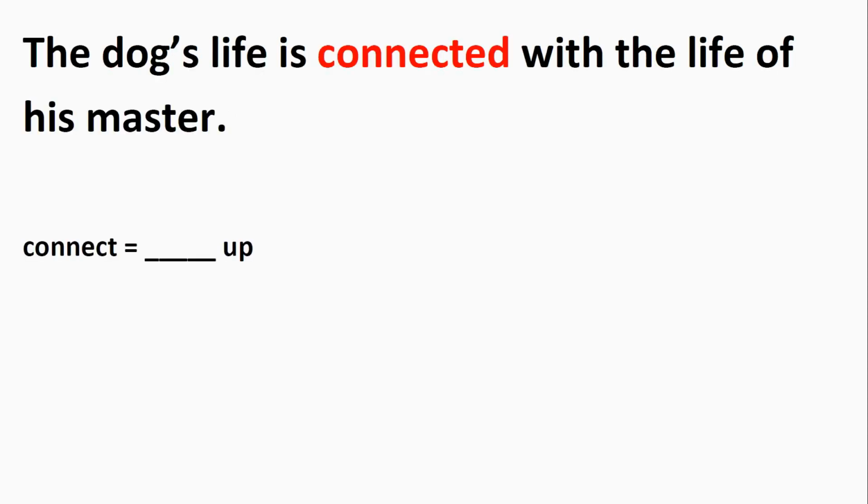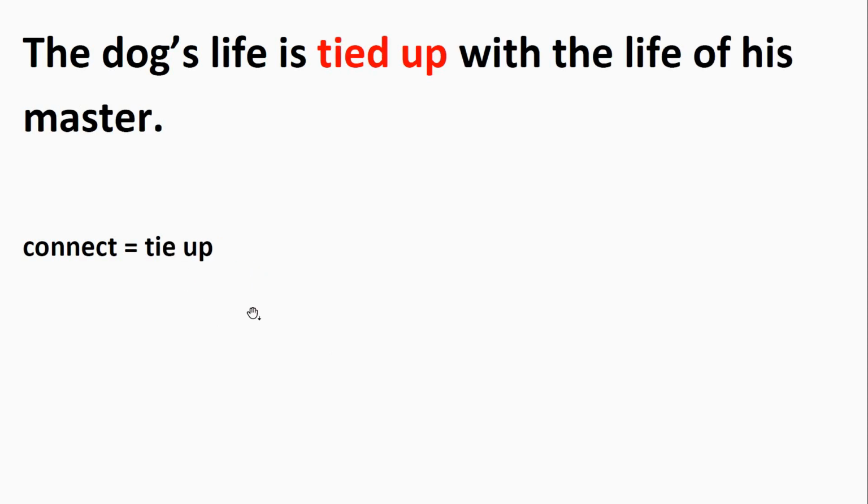Next, the dog's life is connected with the life of his master. To connect equals to, here's the verb, up. And the answer is tie up. The dog's life is tied up with the life of his master.